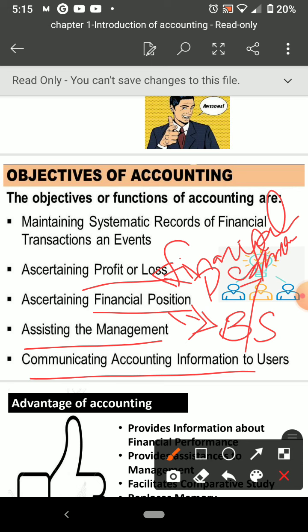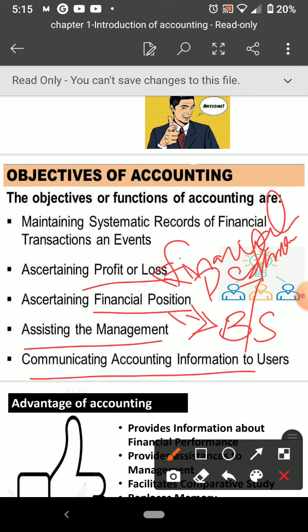So understood? First, systematic maintenance of accounting data or details; then ascertaining the profit or loss through the profit and loss account, or financial performance; then ascertaining financial position through the balance sheet; then assisting the management; and communicating accounting information to the users.